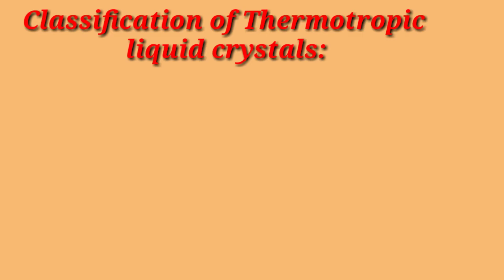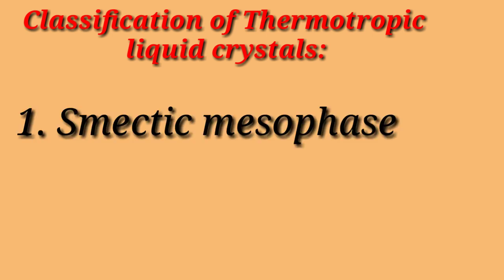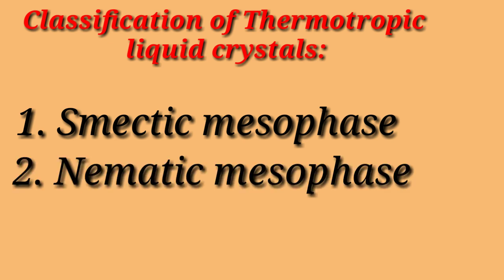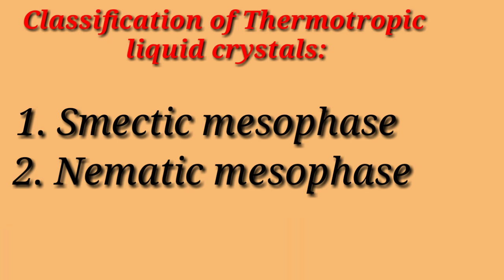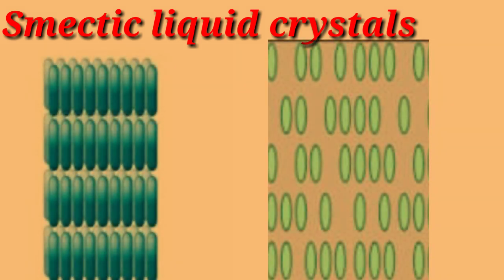Now we'll see the classification of thermotropic liquid crystals. They are classified into three main categories: smectic liquid crystals, nematic liquid crystals, and cholesteric liquid crystals. First we'll see smectic liquid crystals.